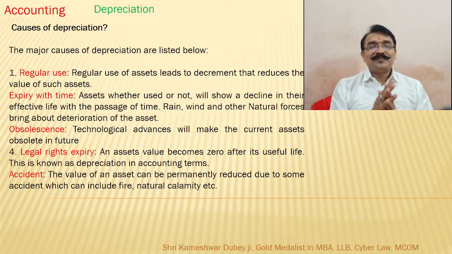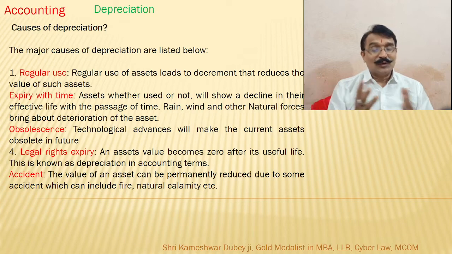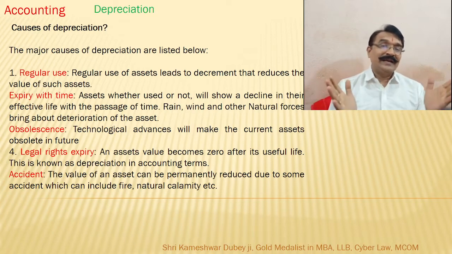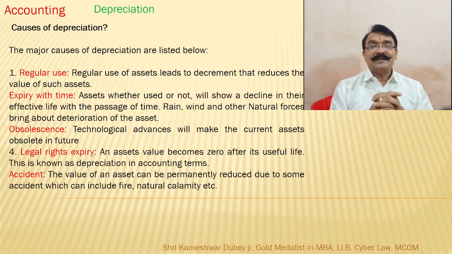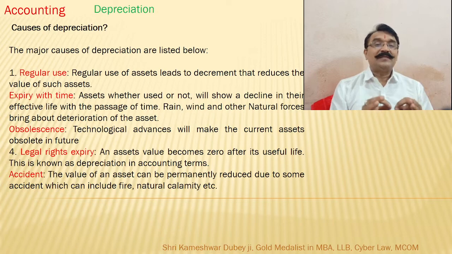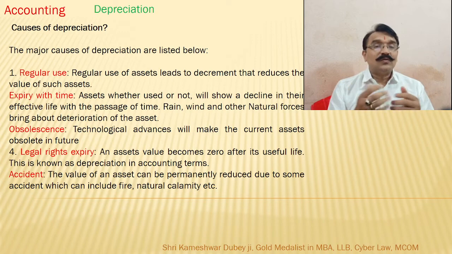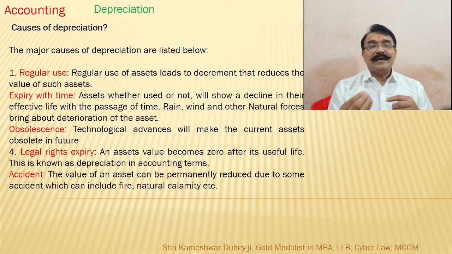So now, what are the causes of depreciation? Why does depreciation happen? It's a big question. Everybody knows, as I have stated earlier, that every machine, every vehicle, every tool has some lifespan. It goes for 1 year, 2 years, 3 years, 4 years, 5 years, depending upon the item quality. So regular use of assets leads to decrement that reduces the value of such assets.